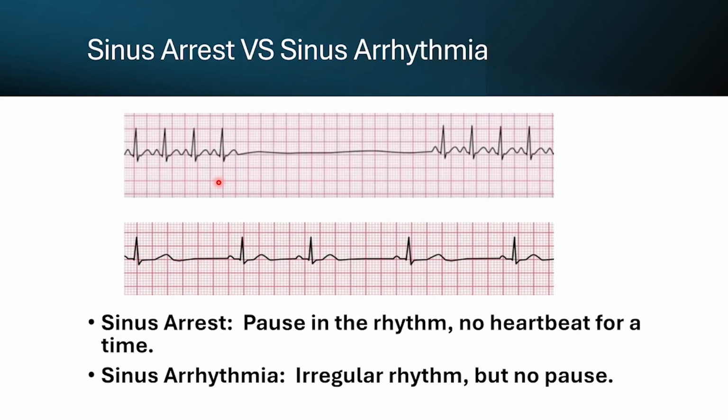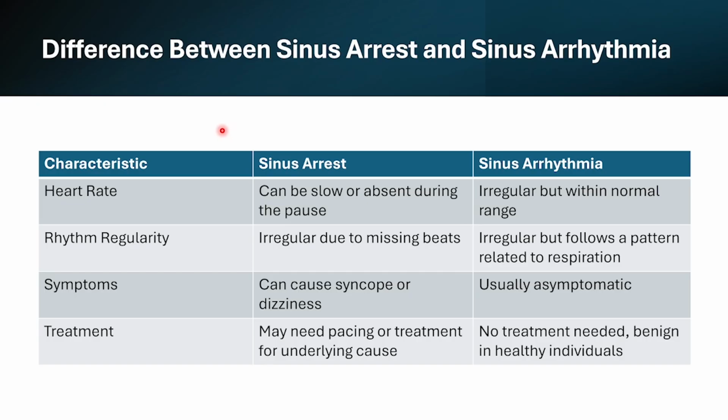We can see here the difference between a sinus arrest rhythm, where we have this long period of asystole, versus sinus arrhythmias. A sinus arrest is a pause in the rhythm where there's no heartbeat for a certain amount of time. And a sinus arrhythmia is an irregular rhythm, but there is no significant pause. It's more so just a slight change in the speed of the rhythm. So those are the differences between sinus arrest and sinus arrhythmia.